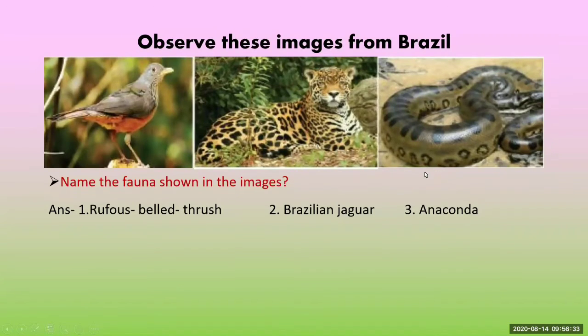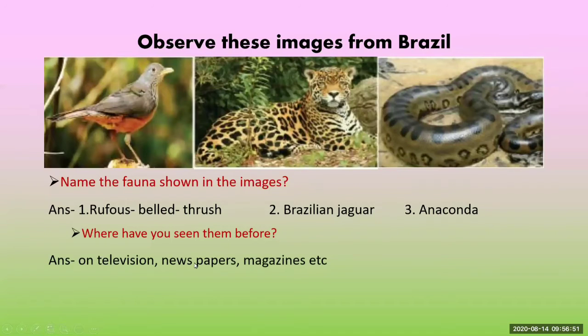Even you might have seen the movie Anaconda. Means you can guess how dangerous it can be. Where have you seen them before? Yes, your answer is maybe on television, newspaper, or magazine, or you might have seen them before in original.